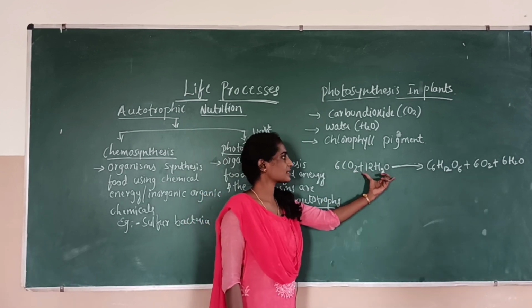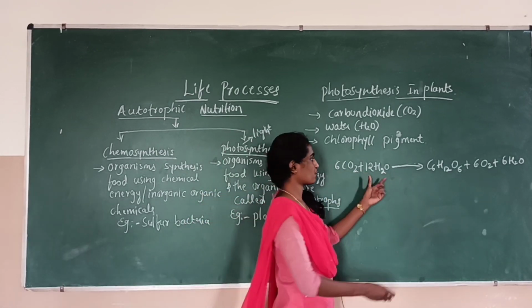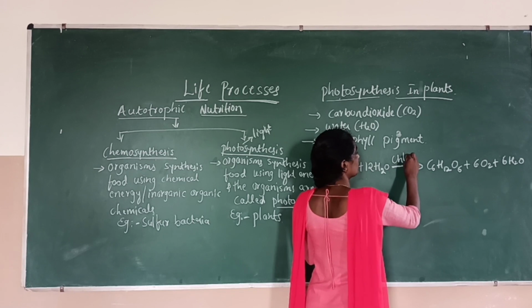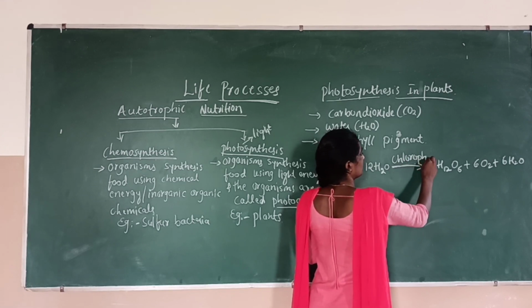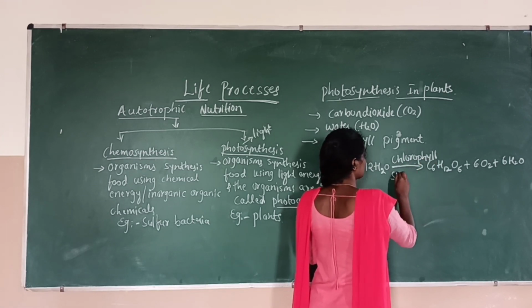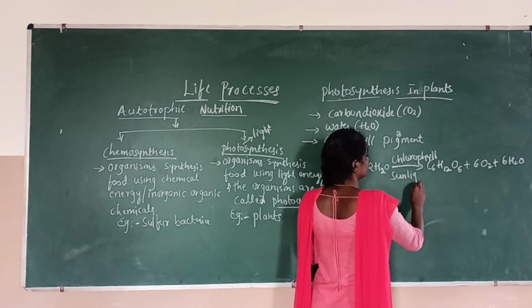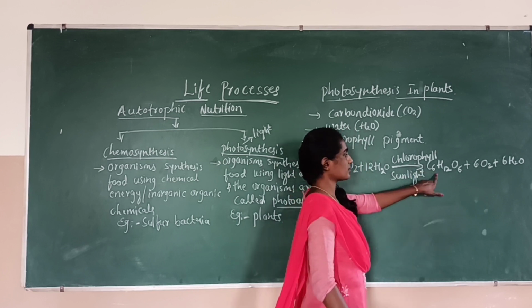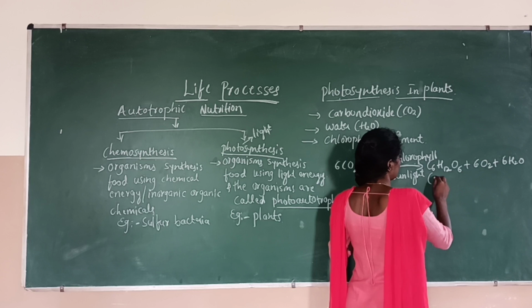Carbon dioxide molecules combine with 12 H2O molecules in the presence of chlorophyll pigment and sunlight. It produces a carbon compound called